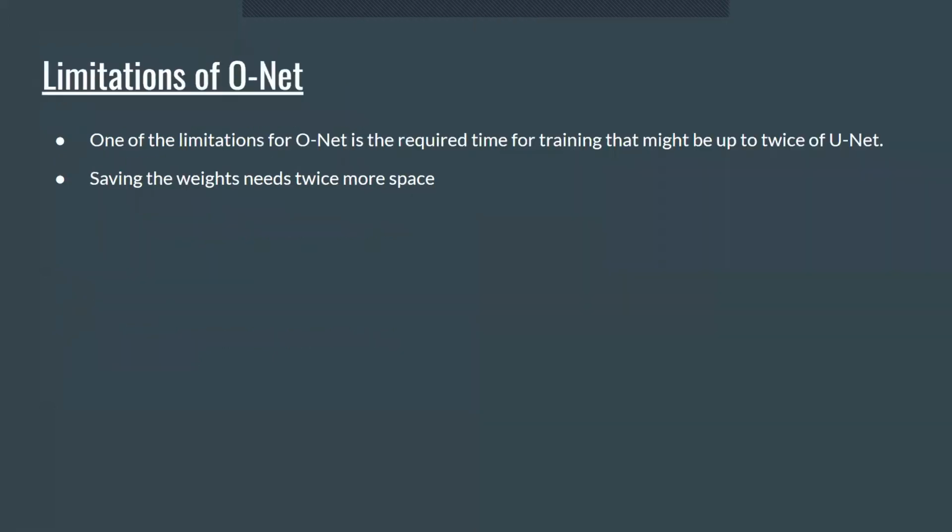So coming to the limitations of ONET, one of the major limitations is the required time for training, which might take up to twice as long as a UNET convolution network. And another limitation of ONET is that saving the weights needs twice more space than in the other CNNs, as we see.